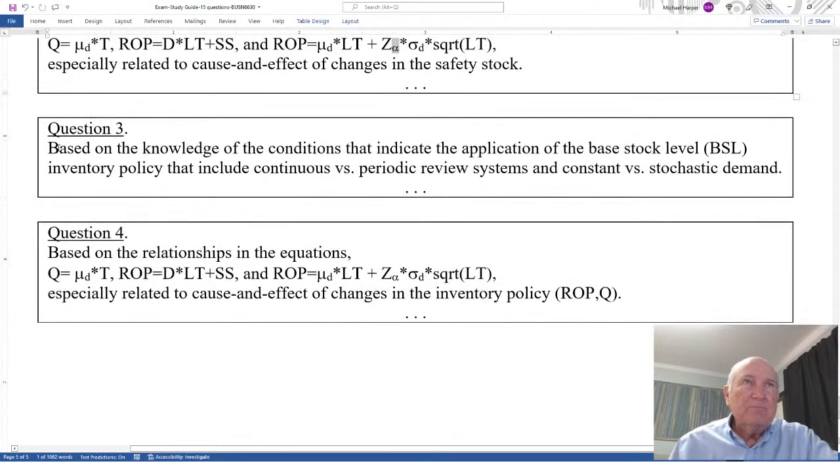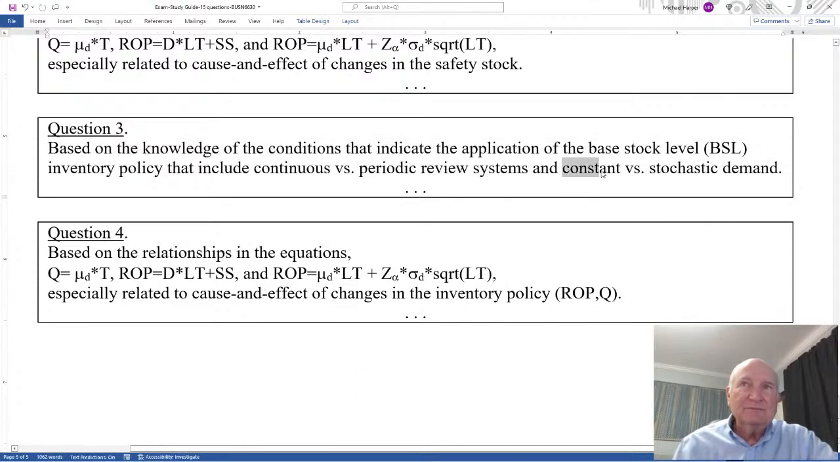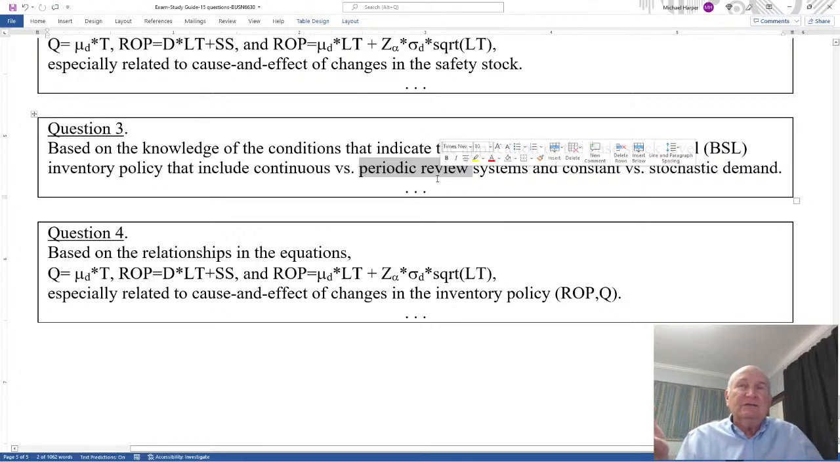Question 3 is based on the knowledge of the conditions that indicate the application of the base stock level inventory policy, which includes continuous versus periodic systems and constant versus stochastic demand. I'll say which of the following is appropriate for a base stock level. Well, first of all, it's not constant demand, so any answers with constant demand are wrong. You don't use base stock level with constant demand, but you do with stochastic demand. And you don't use it when it's continuous; you only do it when it's periodic. So it's just recognizing the definition.